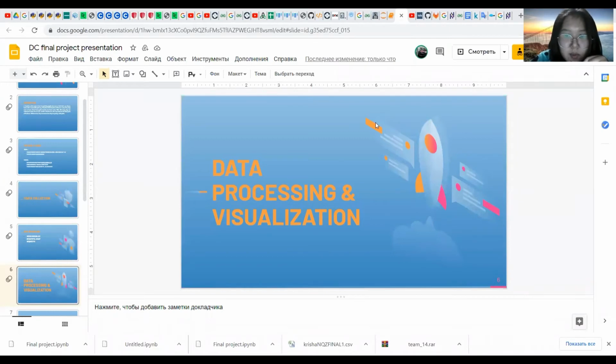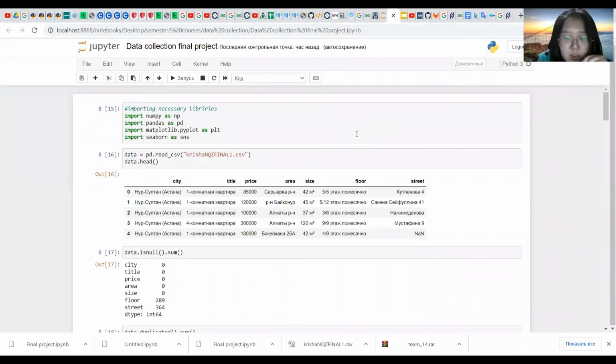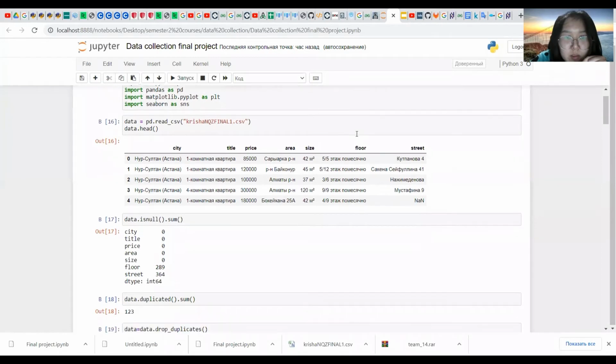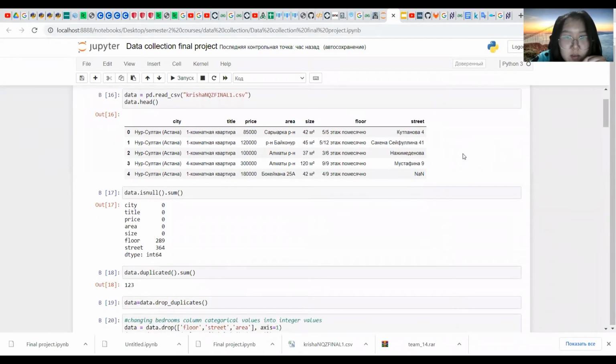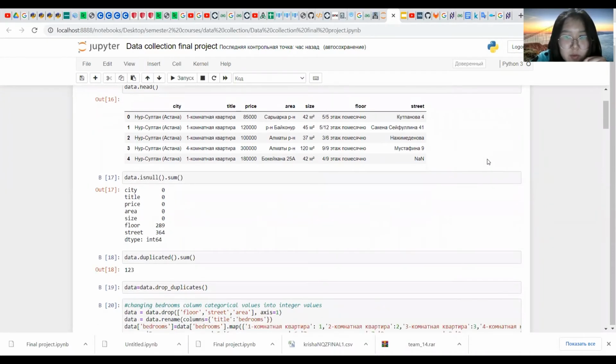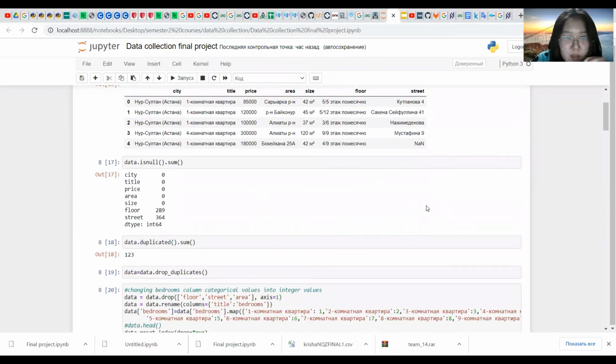The next step in our project is data processing and visualization. First of all, we need to import all the necessary libraries such as NumPy, Pandas, Matplotlib, and Seaborn. By using the Pandas read CSV method, we can see our dataset, and then we should do some exploration of our dataset.